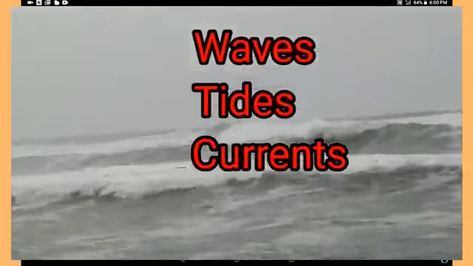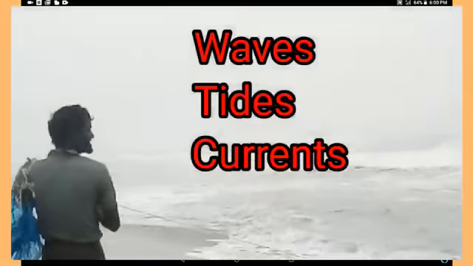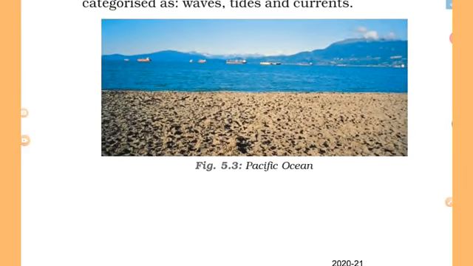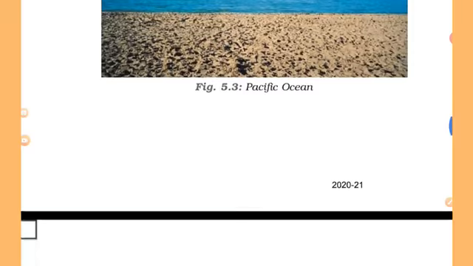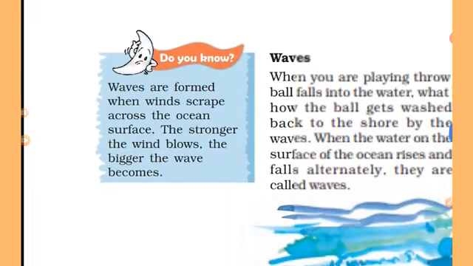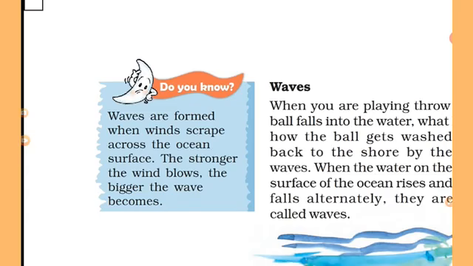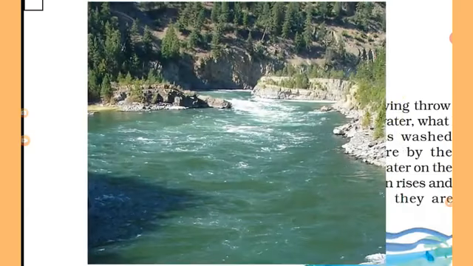So in this way we have come to know that due to the movement in the water of oceans or seas, there are three kinds of movements known by different names: waves, tides and currents. Now we'll study these in detail. This is the picture of the Pacific Ocean. In the previous video we discussed the oceans and the main rivers and lakes of the world with the help of the world map.